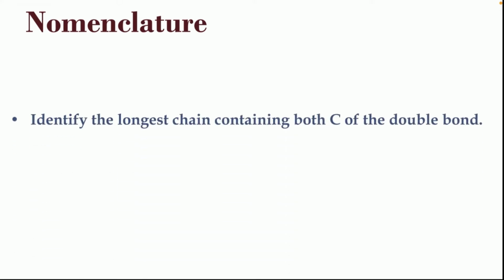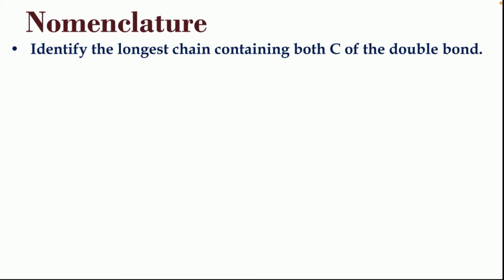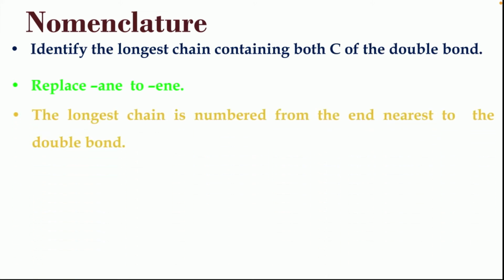Now let's see some of the rules in the nomenclature of alkenes. First one is identify the longest chain containing both carbons of the double bond. Second, replace ANE with ENE. ANE we use for alkanes. Here we will be using ENE since it contains a double bond. Third rule is the longest chain is numbered from the end nearest to the double bond.